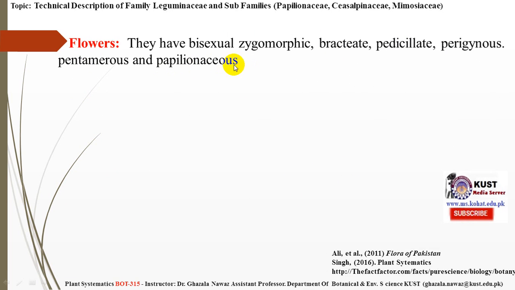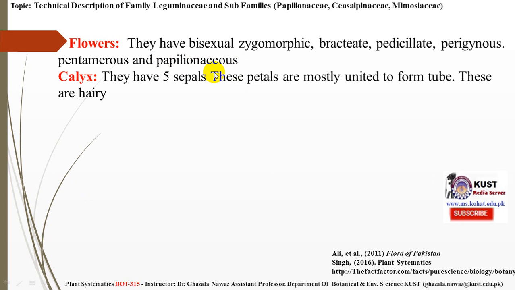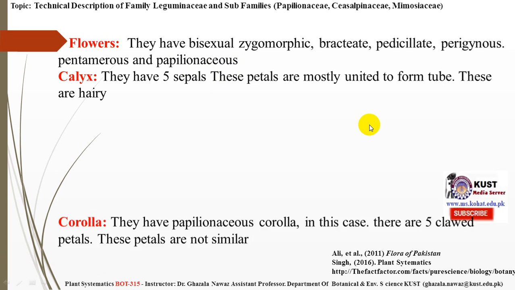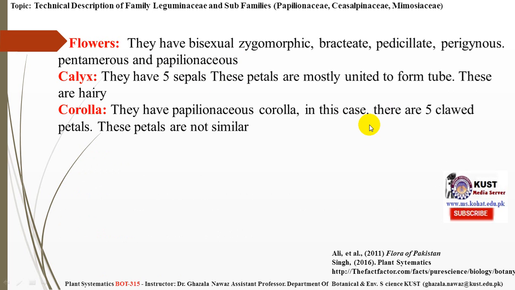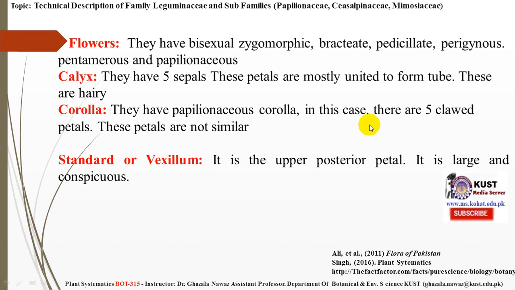The papilionaceous structure is what we are going to discuss in detail next. Calyx and corolla are 5 in number, and the calyx is mostly united to form a tube. These are hairy in structure. Corolla is papilionaceous, and in this case there are 5 clawed petals, and these petals are not similar to each other. The single petal is called the standard or vexillum.